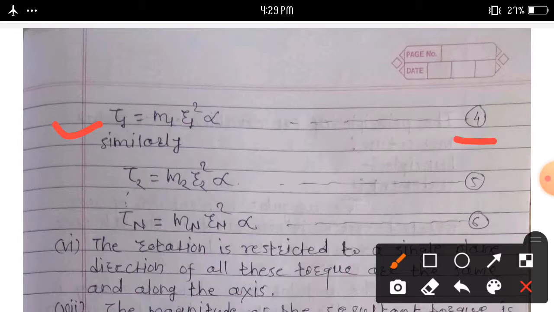Consider this equation number 4. Similarly, for the second particle and nth particle, tau 2 is equal to m2 r2 square into alpha, equation number 5, and tau n is equal to mn rn square into alpha, equation number 6.